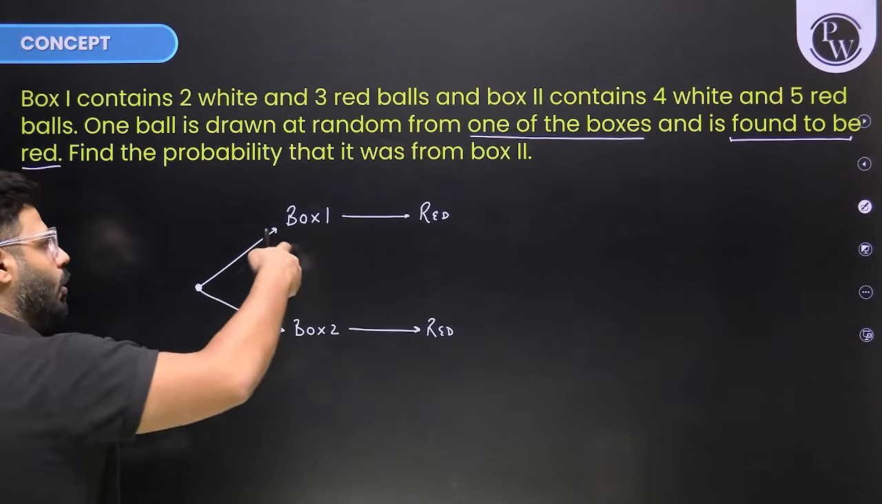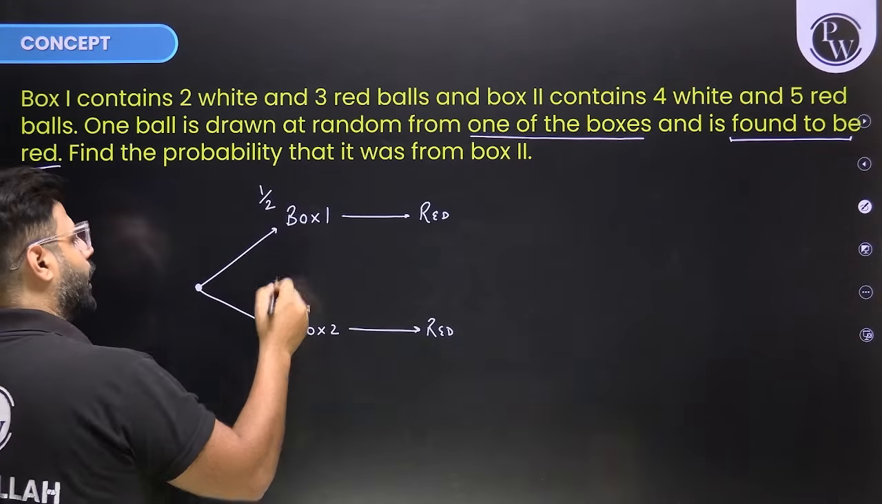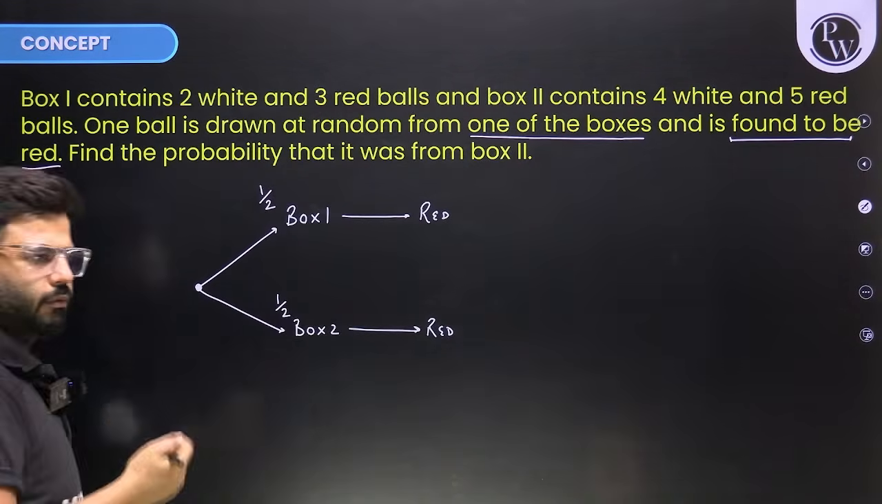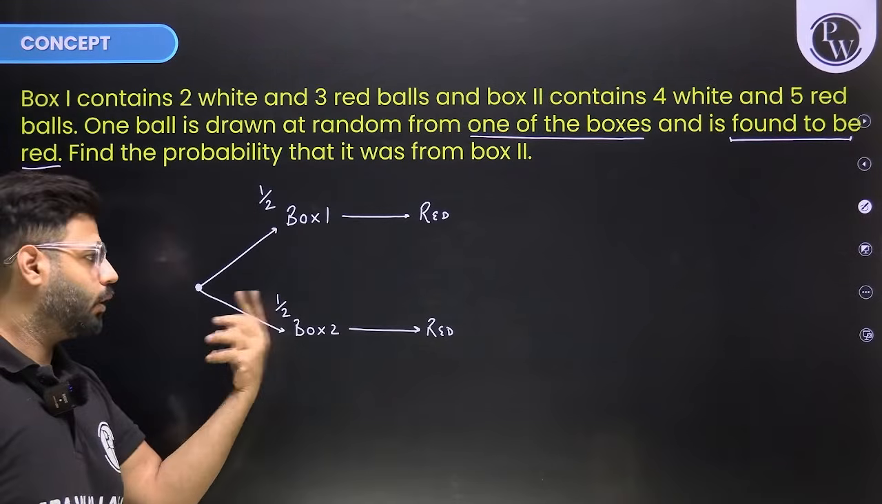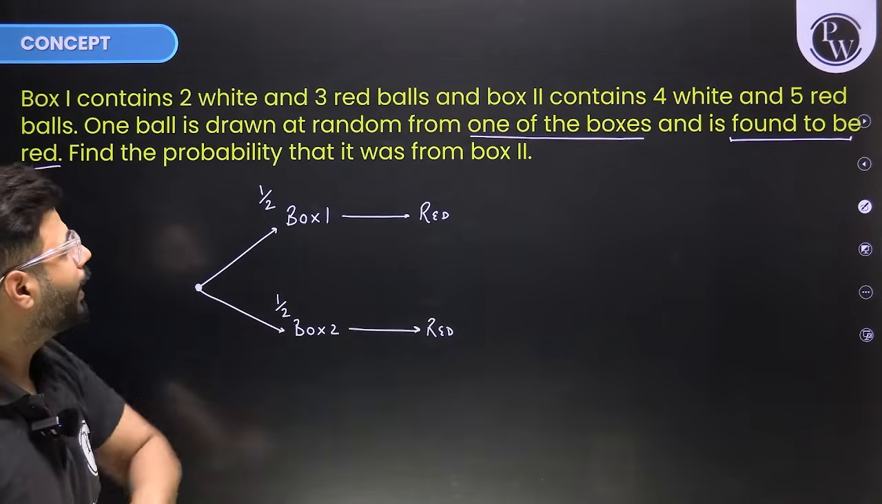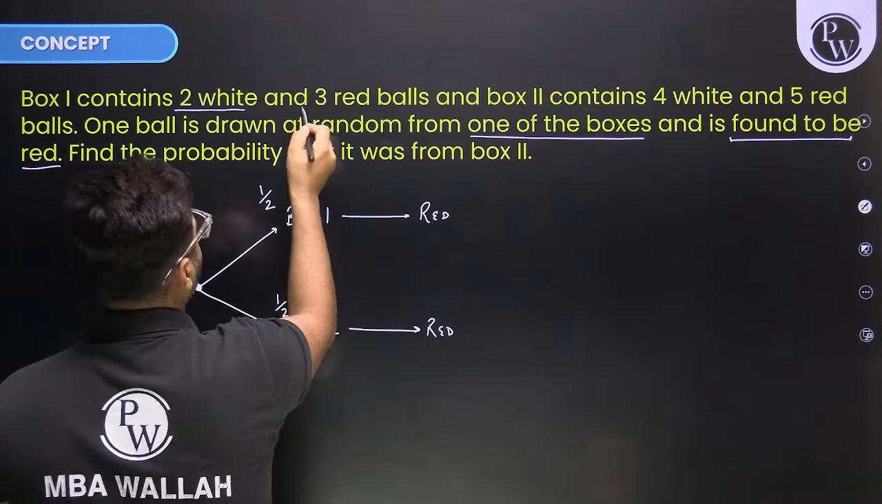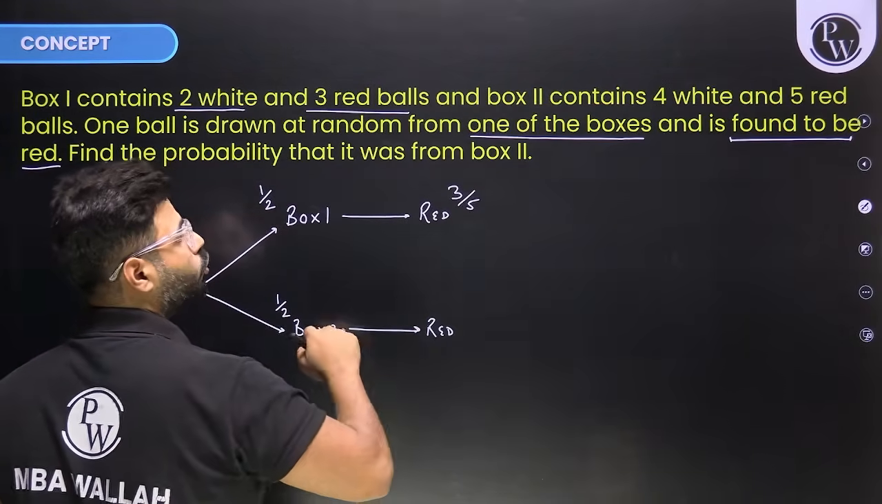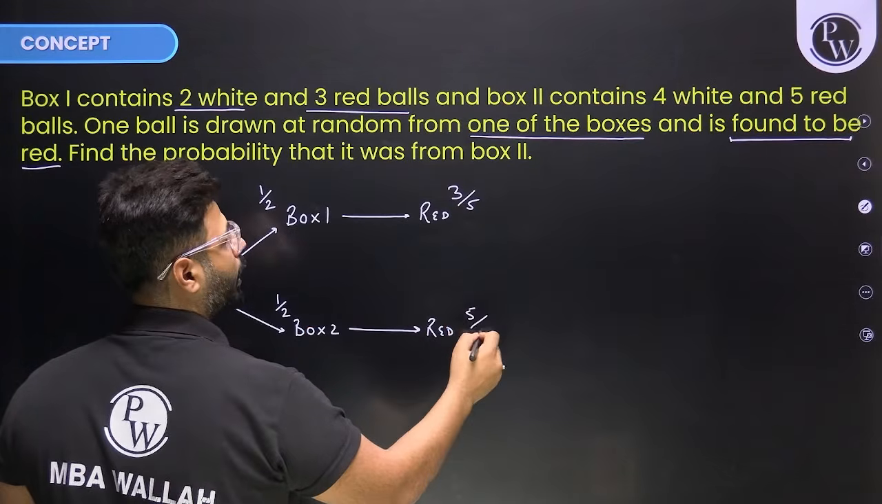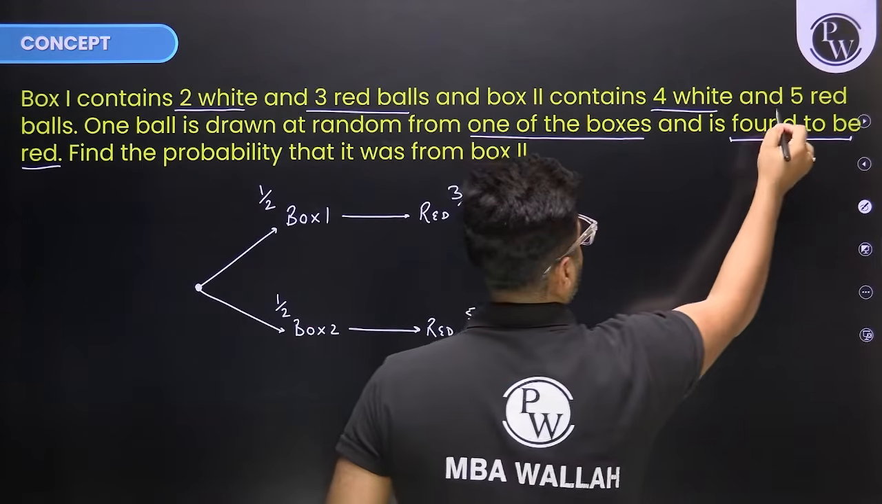Now you had two boxes, box 1 को चूज करने की probability half, box 2 को चूज करने की probability half, 1/2, one of two boxes. Box 1 में red की probability क्या है? Box 1 has 2 white and 3 red, so 3 red balls out of total 5. Box 2 में red की क्या है? 5 red out of total 9 balls, right?